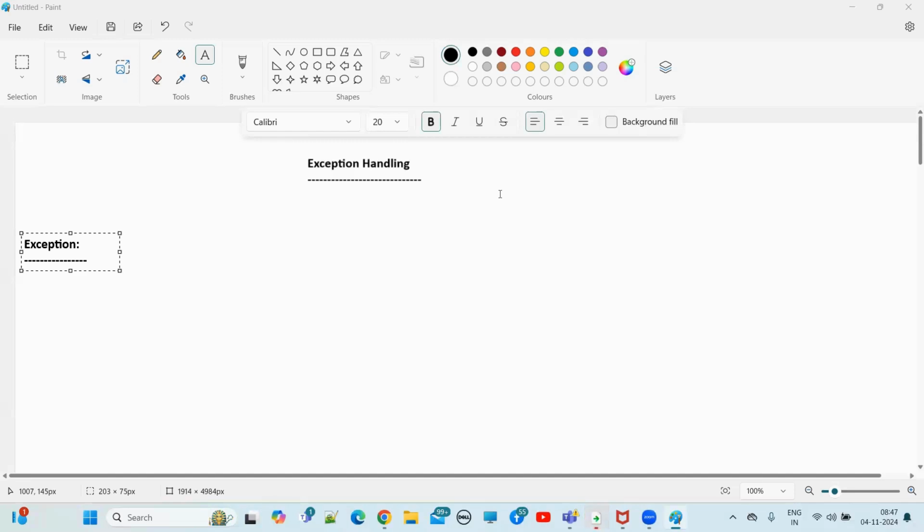Let me take one more scenario. In Hyderabad, let's suppose we have an institute at Ameerpet or SR Nagar, and we are going to conduct a very important topic like exception handling on a particular day. You are one of the students.